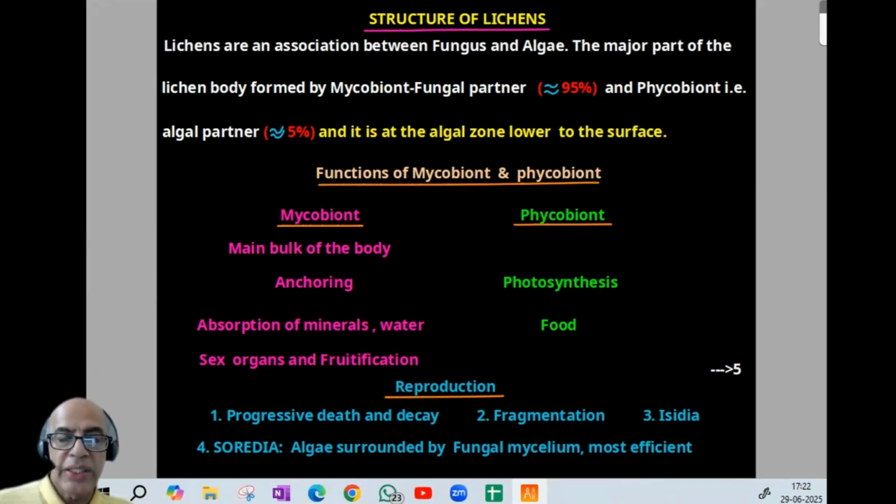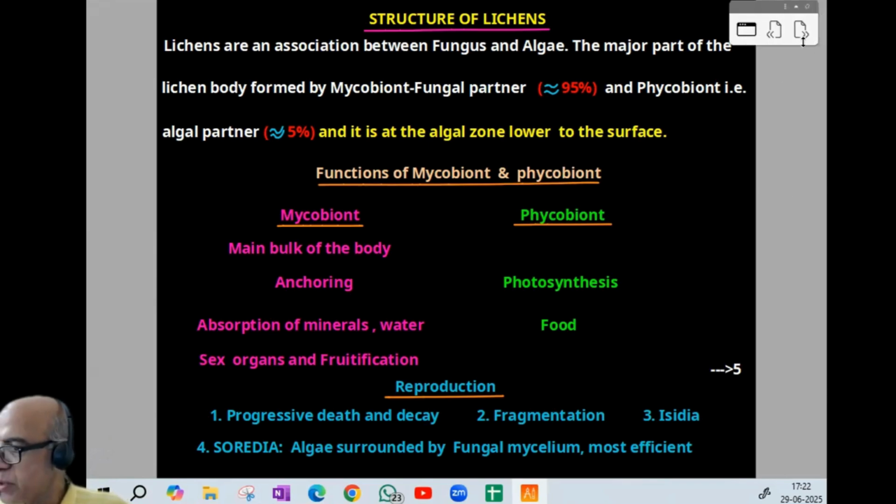Now, how do these lichens reproduce? Many methods are there. One is progressive death and decay. Second is fragmentation. Third is a phenomenon called CDF formation. Fourth is the most efficient method, that is soredia. Soredia means algae surrounded by fungal mycelium. Soredia is the most efficient mechanism of reproduction in lichens.